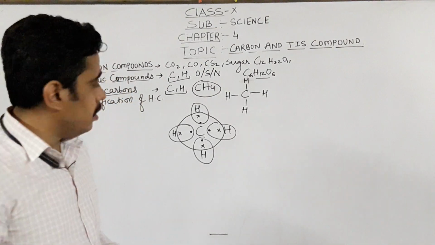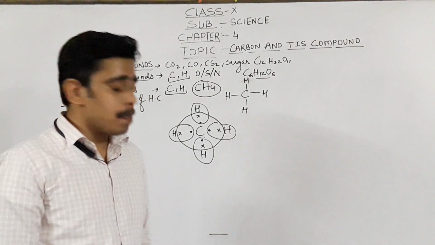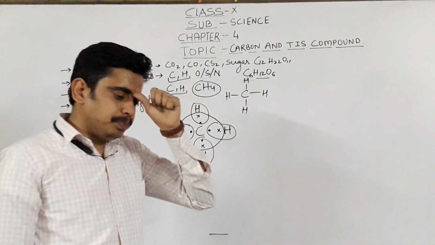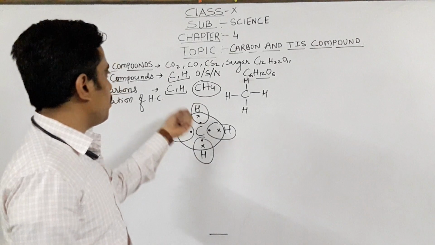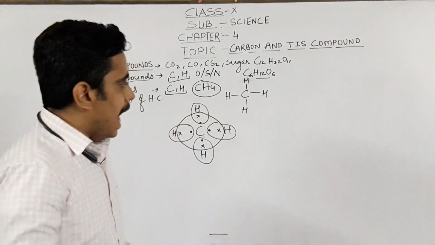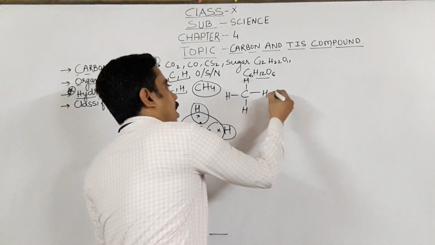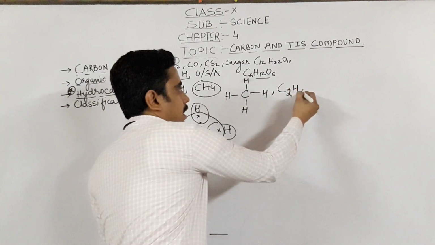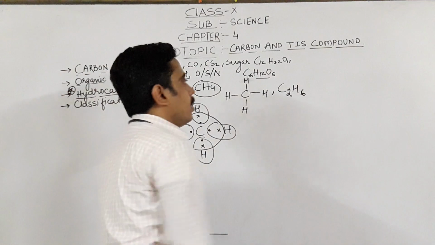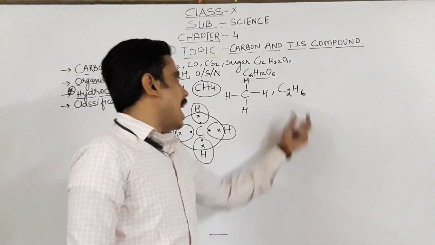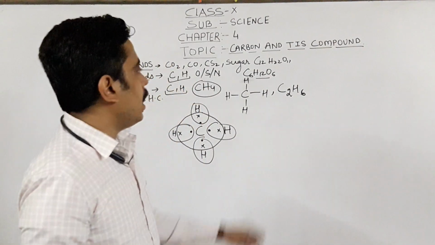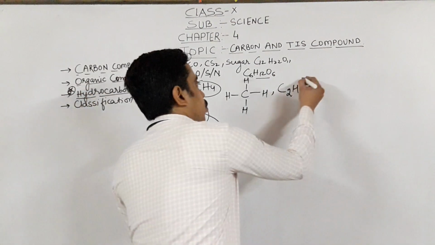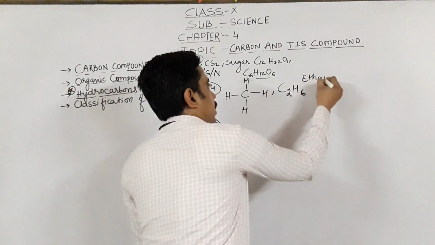We have seen these electron dot structures earlier also. So we are basically focusing on the topic hydrocarbons. The simplest form of hydrocarbon is methane. Another hydrocarbon that you can see has the formula C2H6, that is the formula of ethane, in which only carbon and hydrogen are present. This is the molecular formula of ethane.